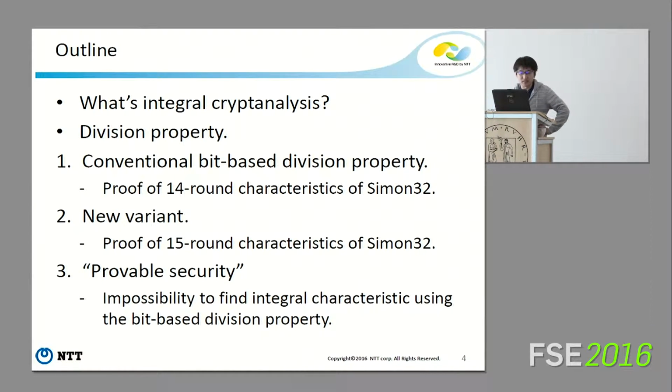By using this technique, we can prove the existence of a 14-round integral characteristic. The second contribution is a new variant of bit-based division property, which I call bit-based division property using three subsets. By using this technique, we can prove the existence of a 15-round integral characteristic. And finally, the so-called provable security. This means the impossibility of finding an integral characteristic using the bit-based division property.